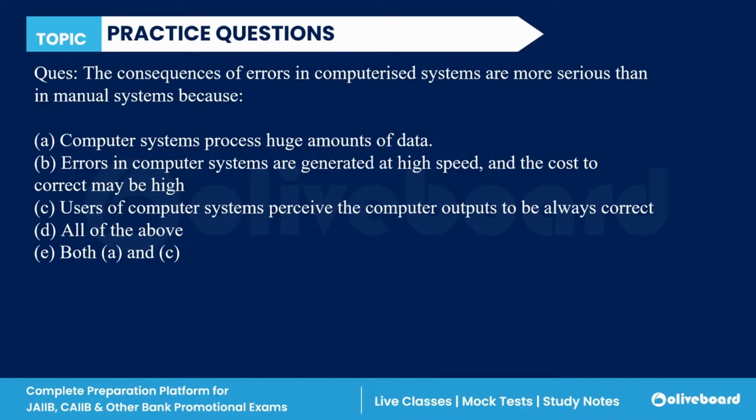The consequences of errors. So, Hema, if we talk about the error, what are the consequences of errors? Okay, so errors in the computers involve a huge amount of data. The users of the computer perceive the computer output to be correct. Okay, these are the two main things due to which the errors are more serious in the computer than in the manual system, right? So if we talk about this question, A and C is the correct answer. E is the correct answer, right?